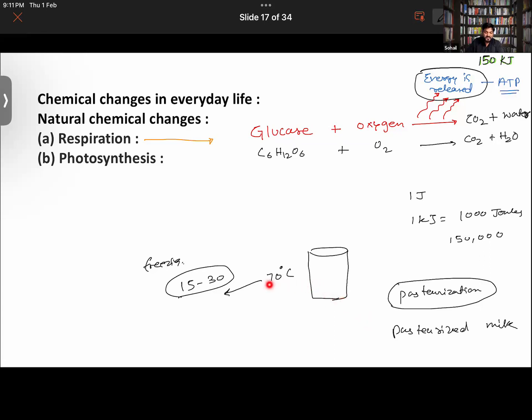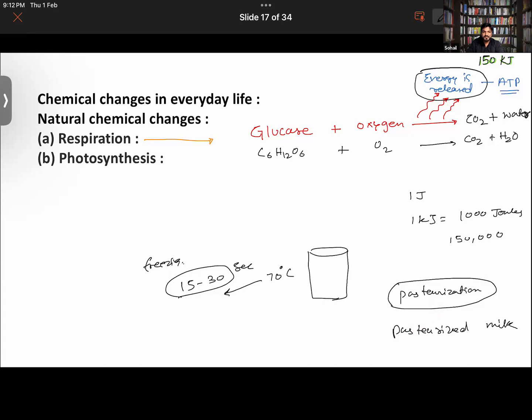When it is heated to 70 degrees Celsius, most of the bacteria are killed, and then it goes into deep freezing for 15 to 30 seconds, which kills whatever remaining bacteria might be present. Basically, we are talking about germs here. Getting it or not? So that is the process of pasteurization.